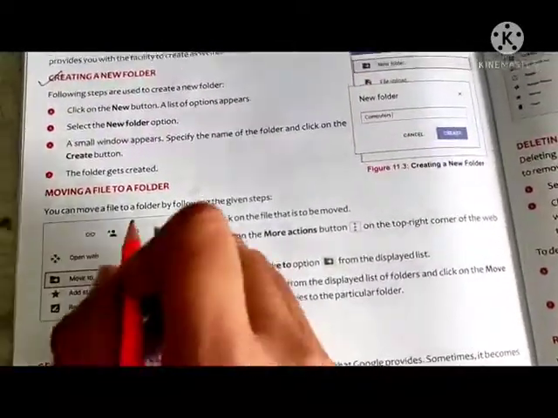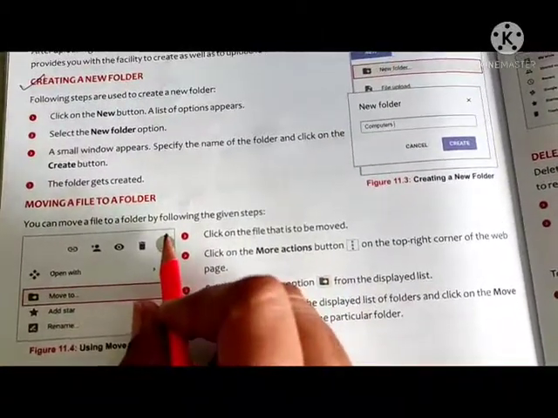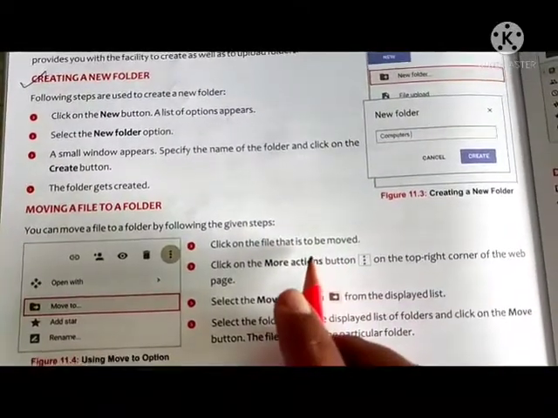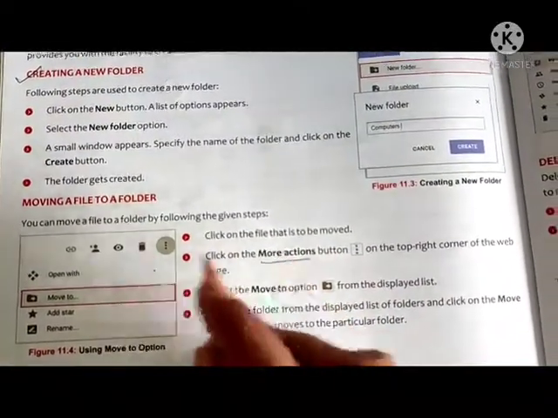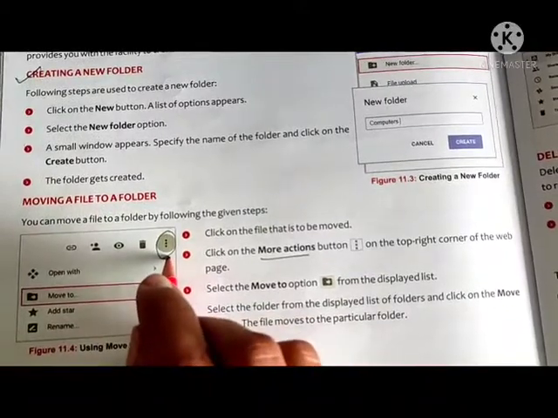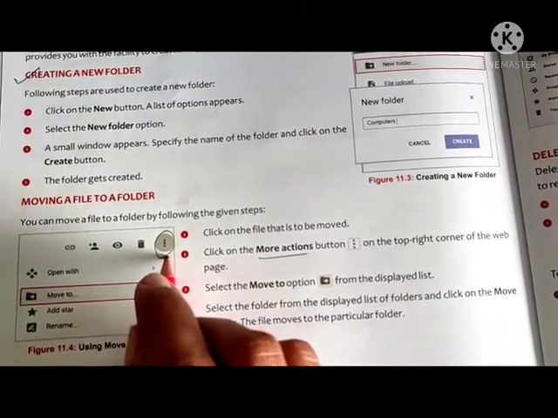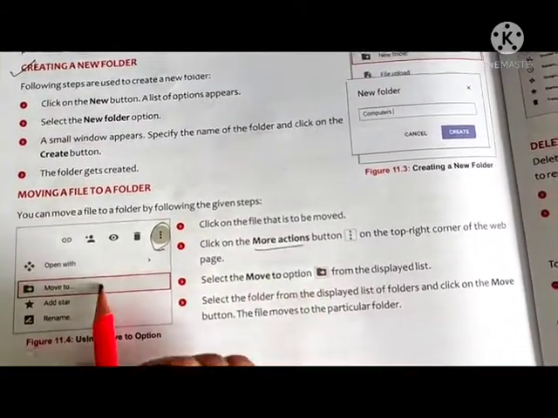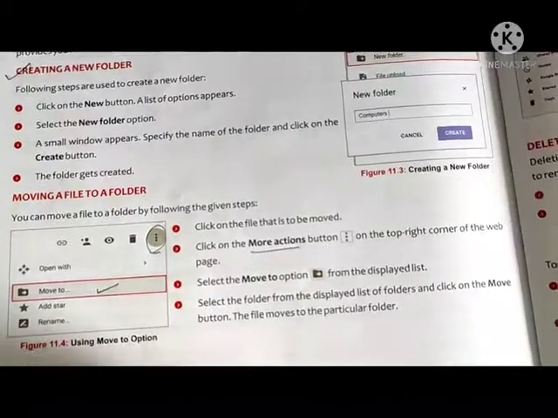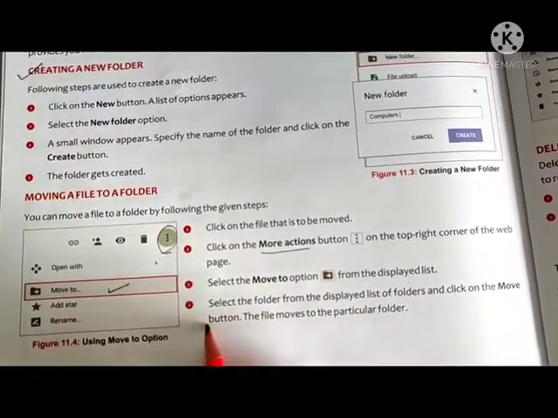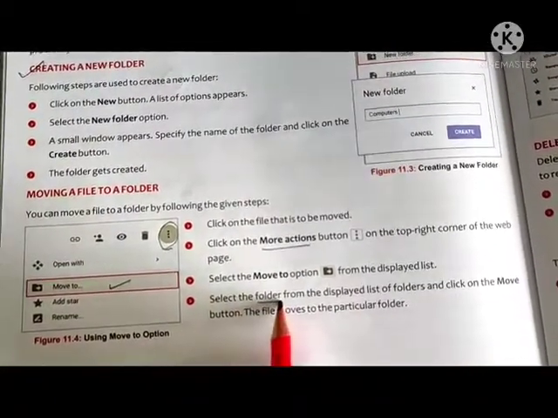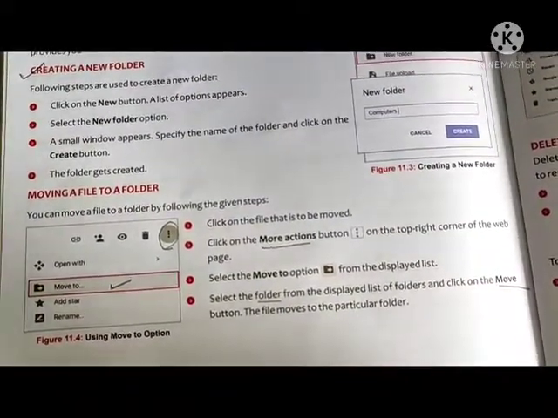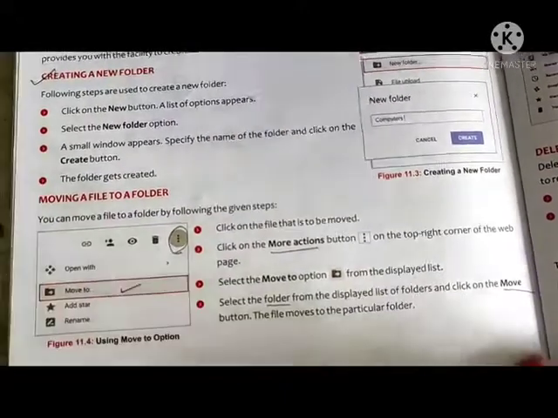Second is moving a file to a folder. How can we move a file into a folder? We have to click on the file that we want to move, then click on More actions. This button is the More actions button, on the top right corner of the web page. Then select the Move to option. Then again a dialog box appears. From there we have to select the folder to which we want to move the file, then click on the Move button. That particular file is moved to the particular folder.